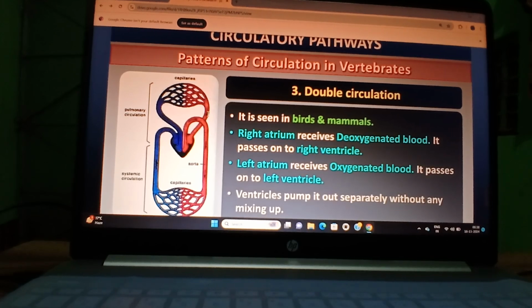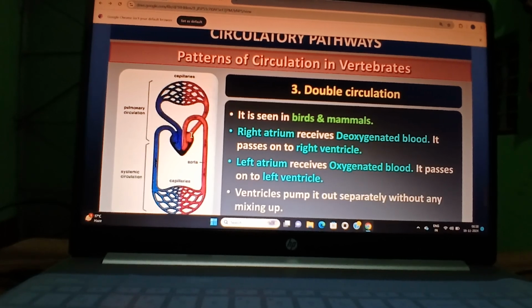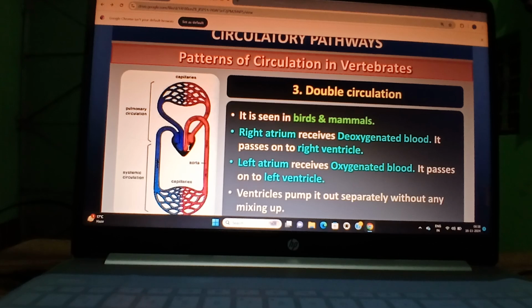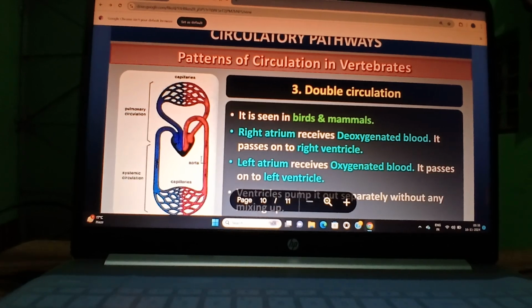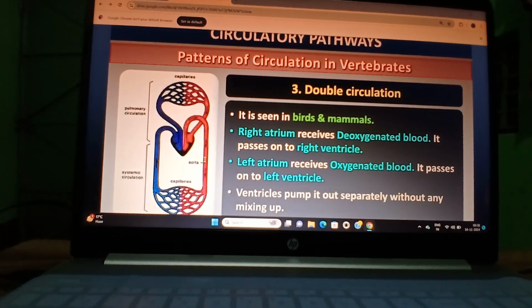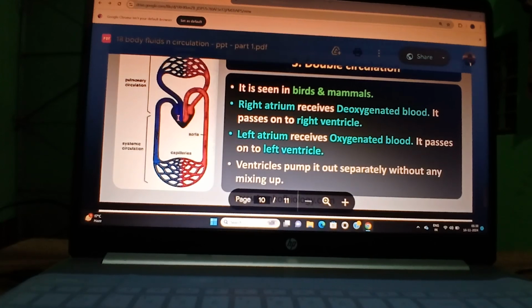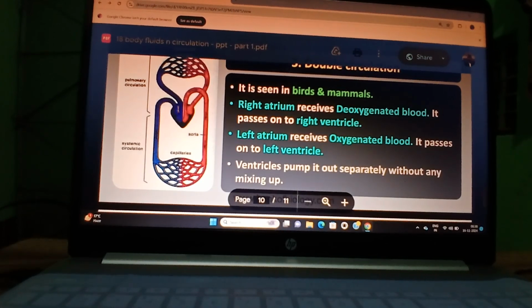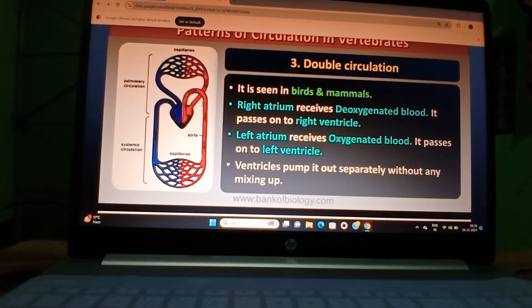The pulmonary vein carries the oxygenated blood to the left atrium, then to the left ventricle, and the left ventricle pumps out the blood. Then blood enters the aorta, and the aorta carries this blood to the whole body. The aorta is the great artery, and this artery is subdivided into arterioles and carries the blood to the whole body. So here you look, blood circulates through the heart two times. One time it comes in this side, then goes to the lungs, after purification again comes back to the heart, and again goes to the whole body. So this is known as double circulation.